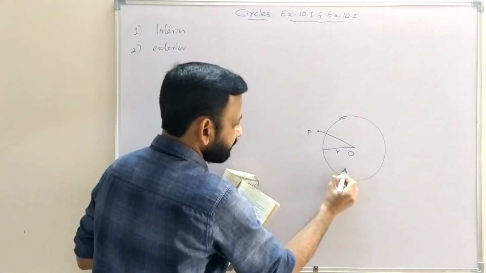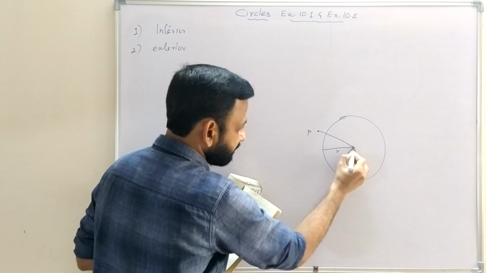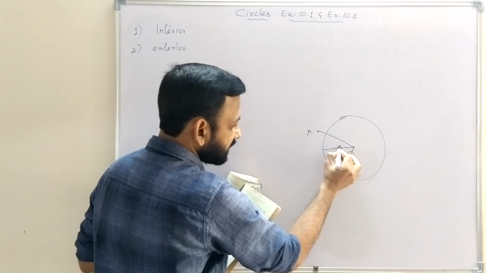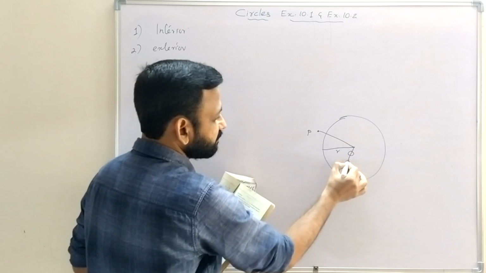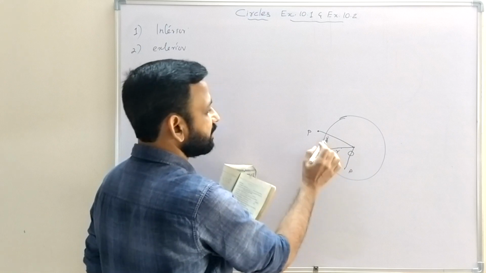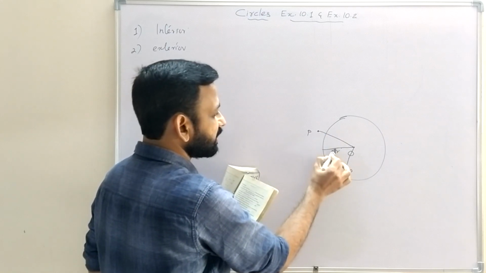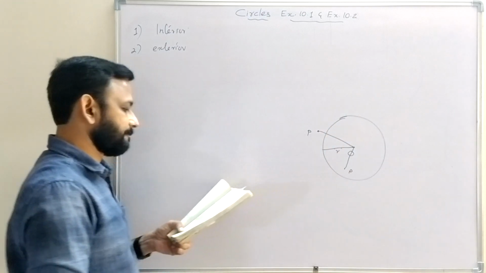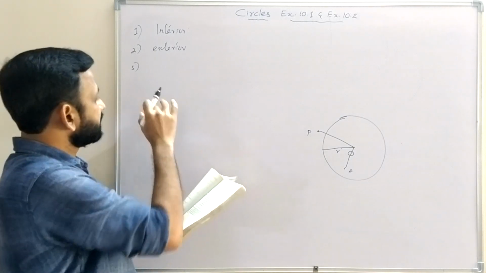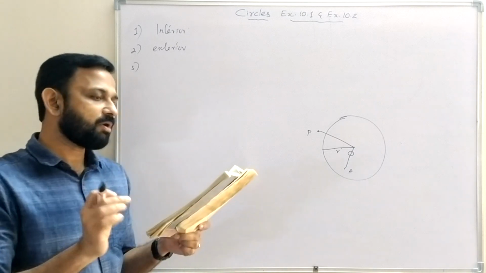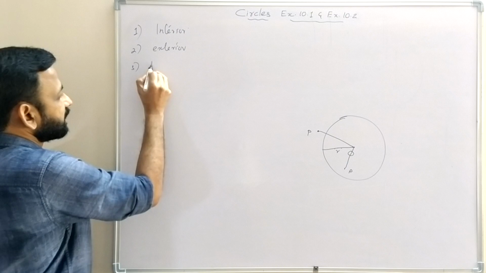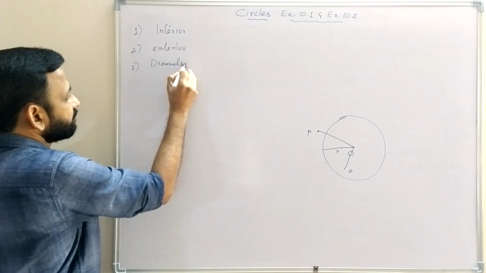So if that point comes inside, then the distance from the center will be less than the radius. If the distance from the center is less than the radius, then that point is inside the circle. If the distance is greater than the radius, then it is outside the circle. Then the third part: the longest chord of a circle is dash of the circle. The longest chord of a circle is the diameter of the circle.